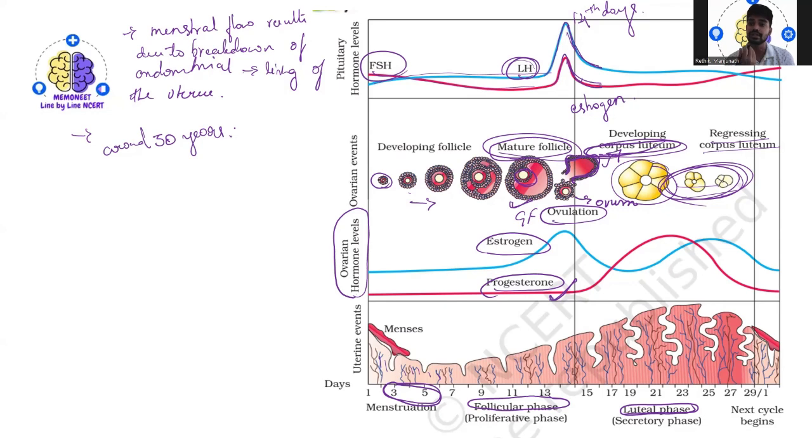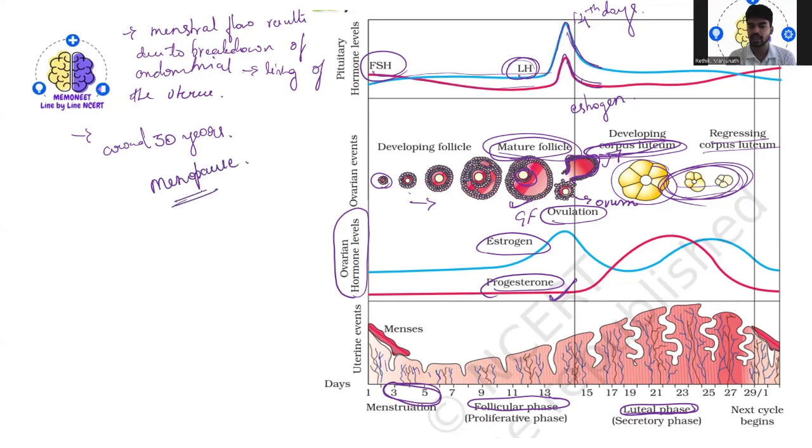But when it comes to oogenesis, the mother cells are implanted, which is around 60 to 80,000 in one particular ovum, during your embryonic development itself, and there will be no addition or deletion of these after the birth of the individual. So only at the age of 50, with the menstrual cycle and all, whatever eggs were there will be utilized anyhow. So that's why around 50 years, you'll see a stop of the menstrual cycle. And this is being termed as menopause.